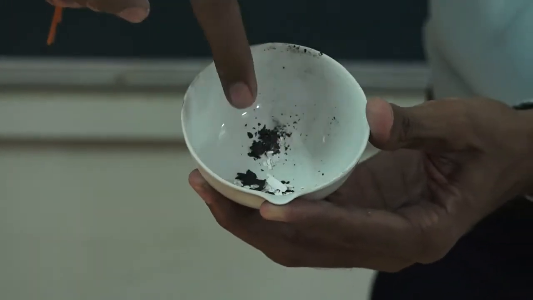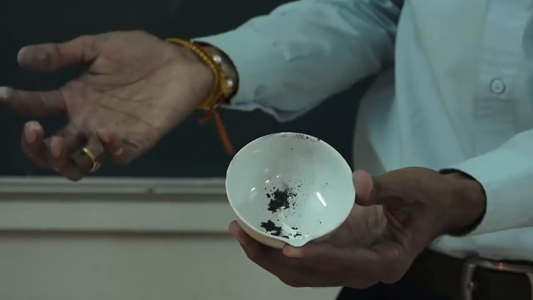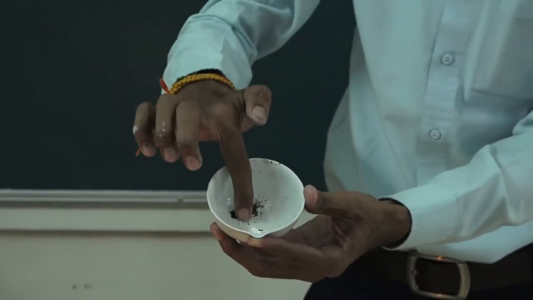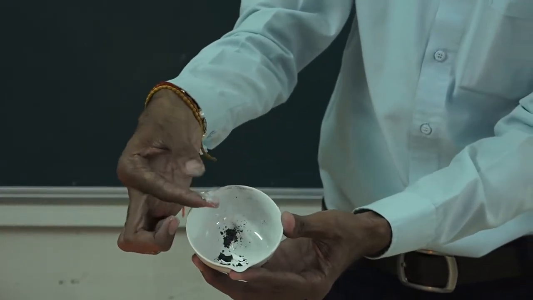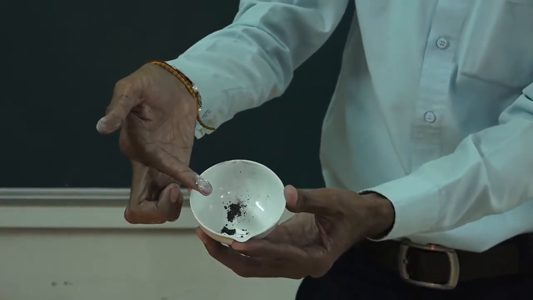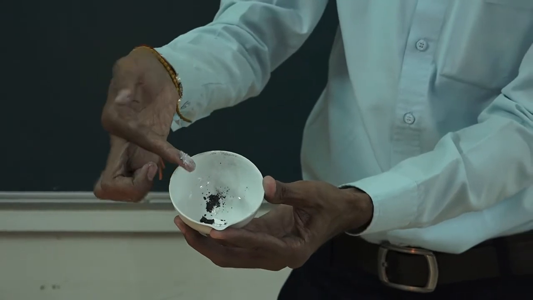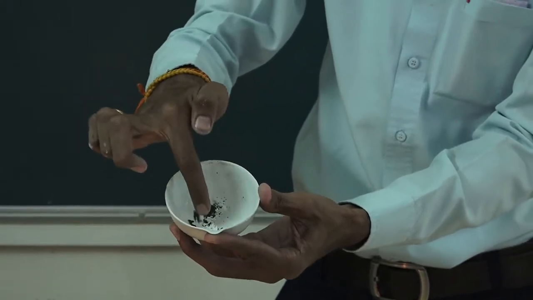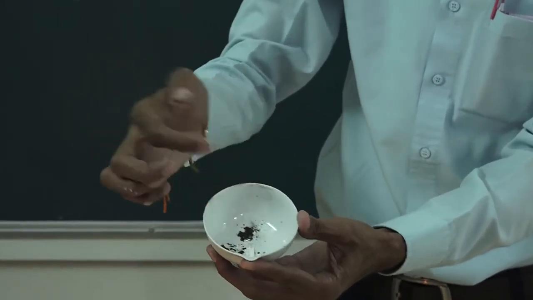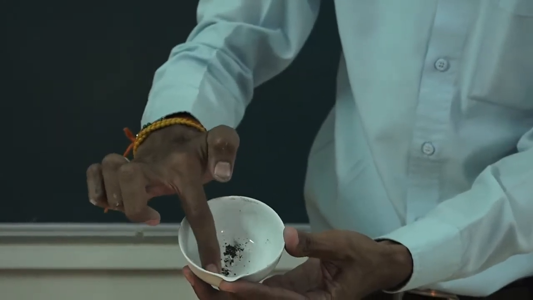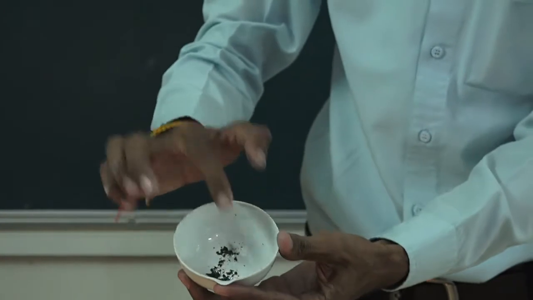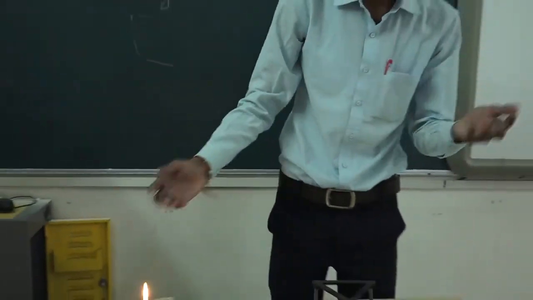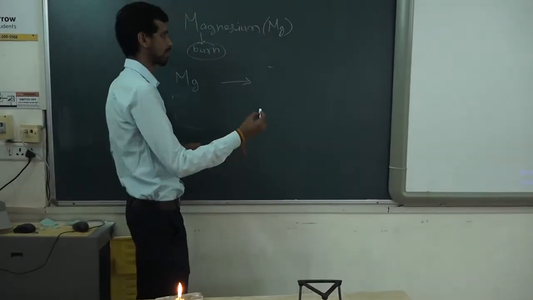Okay, so magnesium ribbon, magnesium is a metal. Now that metal is converted into ash. You can see white color ash. So what is it? Physical or chemical change? Yes, it is a chemical change, because magnesium ribbon is converted into ash. Okay. So a new substance is formed. Let us understand with the help of symbols.